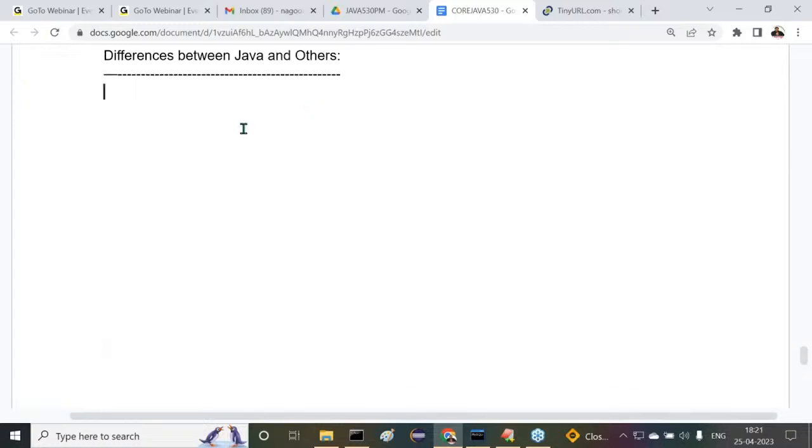All right. Observe carefully. The very first difference here I'm going to provide. All of you observe carefully. The very first difference. What is that first difference here? I'm telling to you. C and C++ are static programming languages. But Java is a